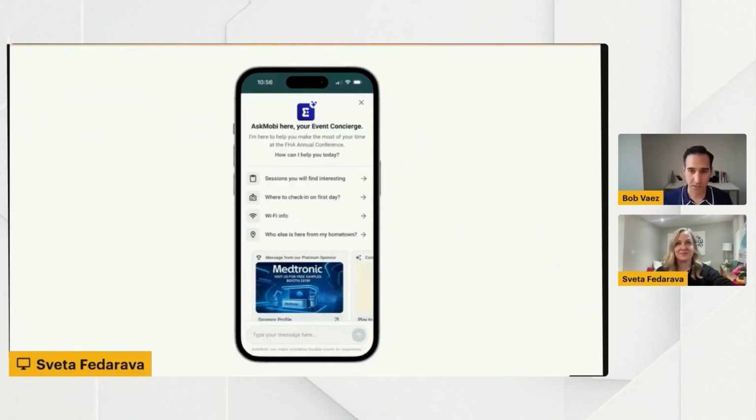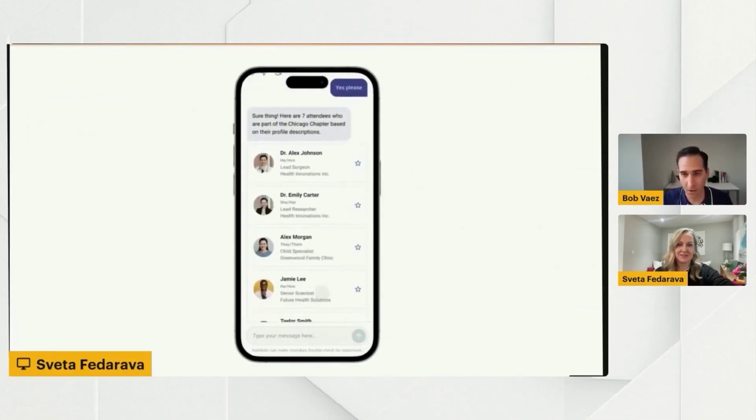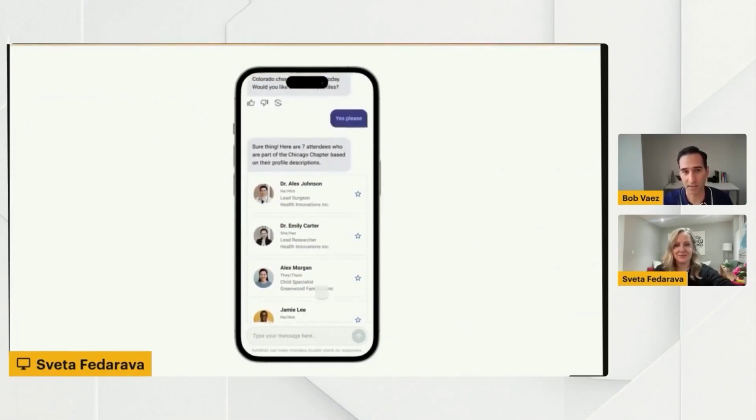Keyword search for sessions, attendees and exhibitors has a problem, because if you are not putting in the right keyword, you're not asking the right questions, you're not going to get the right answer. If you say, for example, healthcare, it just looks for healthcare. It doesn't know hospital is related to healthcare. In this particular case, with the AI concierge tool that we call Ask Mobi, when you ask Mobi any question about sessions or people, it actually has the context of what you're asking, and it goes through all the event information and gives you all the answers that are relevant, even if it doesn't exactly match what you asked, like keyword search.